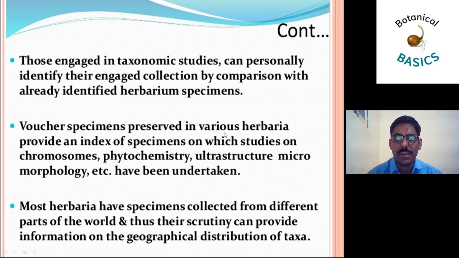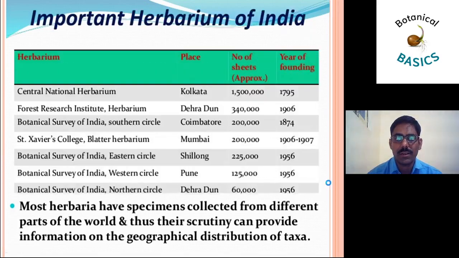specimens preserved in various herbaria provide an index of specimens on which studies on chromosomes, phytochemistry, ultrastructure, micromorphology, etc. have been undertaken. Most herbaria have specimens collected from different parts of the world, thus their scrutiny can provide information on the geographical distribution of taxa.